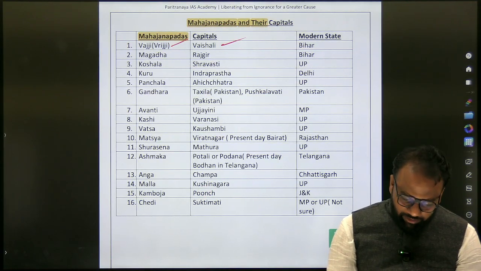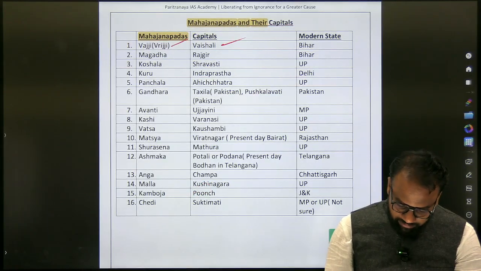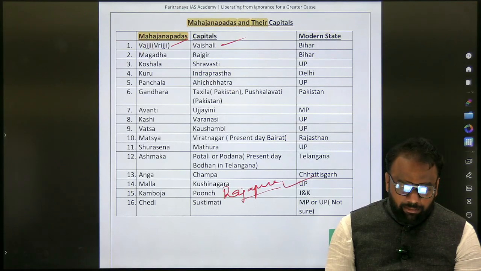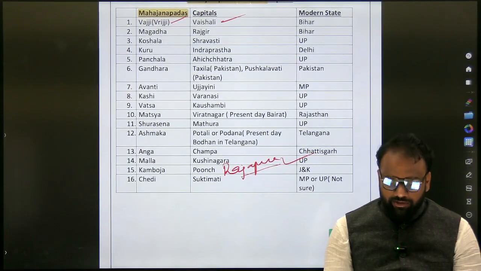Here again I changed some information. I'll be sharing the updated information. Here it's old information. For Cambodia, I got somewhere it's Rajapura. Some information called Rajapura, but I will be updating it. I will be sending you the updated content. So first you will prepare this.